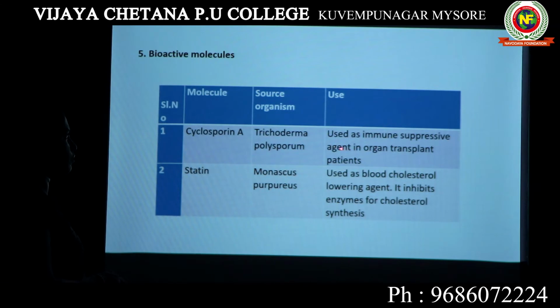What this agent does is ask the T cells to keep quiet and not harm the newly transplanted organ. Such an immunosuppressive agent is cyclosporin A. So people who have undergone organ transplantation surgery should be given this chemical so that their body's T cells will not kill the newly transplanted organ, considering it a foreign body.